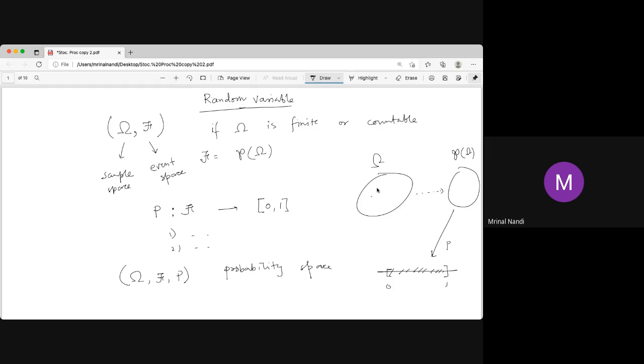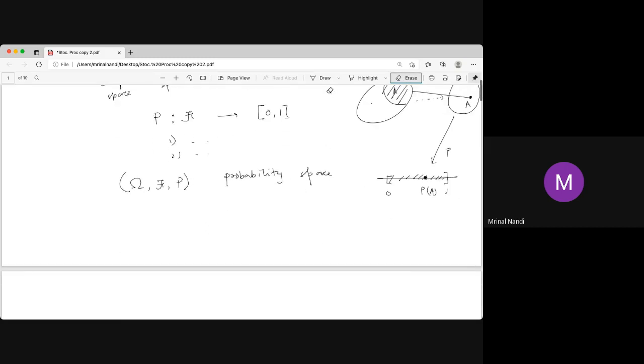Now this structure we have. Any subset is an element of the power set. If A is a subset of omega, that means A belongs to the power set. It is a single element of this. This subset is A, and its probability lies somewhere between 0 and 1. This is the whole scenario of the probability space.